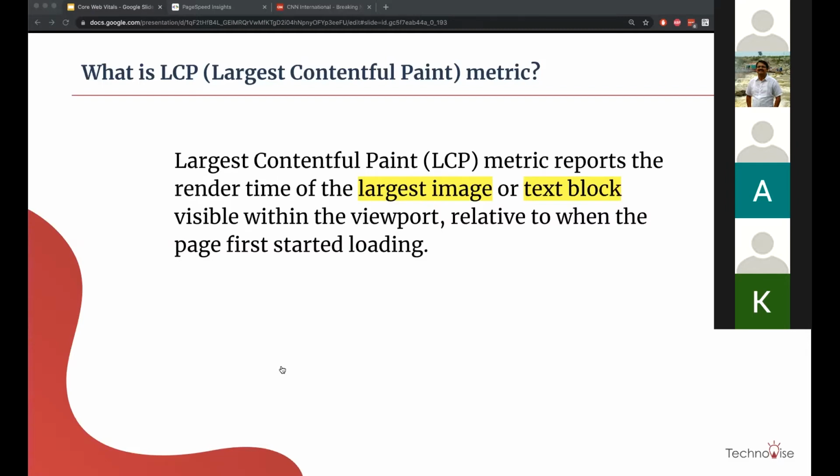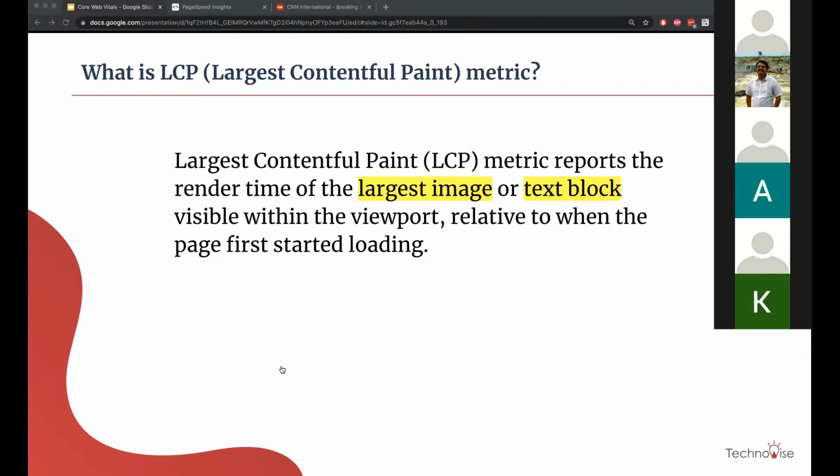This metric is nothing but the render time of the largest image or text block visible within the viewport, relative to when the page first started loading.